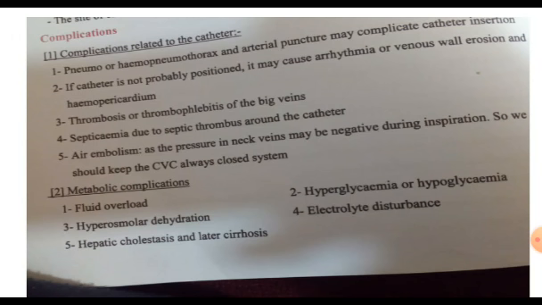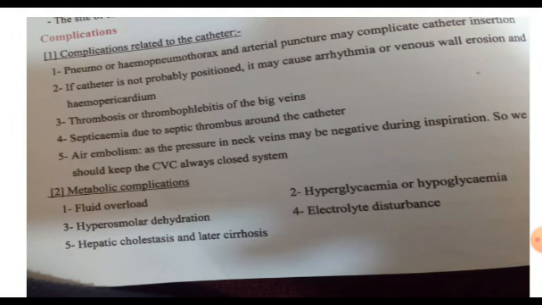Also electrolyte imbalance: hyperkalemia, hypokalemia, hypocalcemia, hypercalcemia. And hepatic cholestasis, and later on cirrhosis. Cholestasis of the liver is due to decreased oral intake, which decreases the excretion of bile from the liver, leading to hepatic cholestasis.